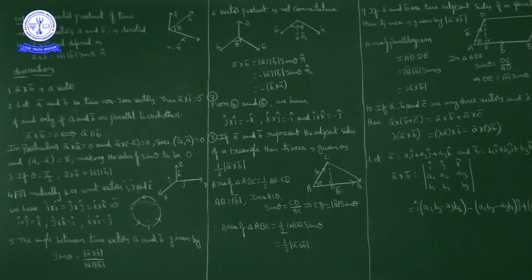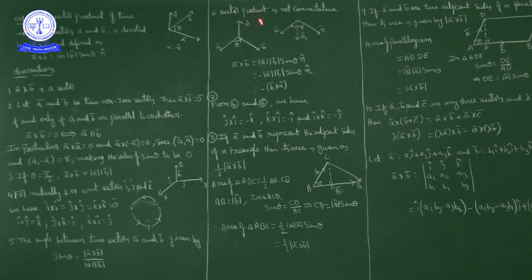Now a bar, b bar, n cap forms a right handed system. Now if you observe b bar cross a bar, here we have b bar, a bar and minus n cap. Minus n cap means the unit vector pointing below, perpendicular to both b bar and a bar. So b bar, a bar and minus n cap forms a right handed system.